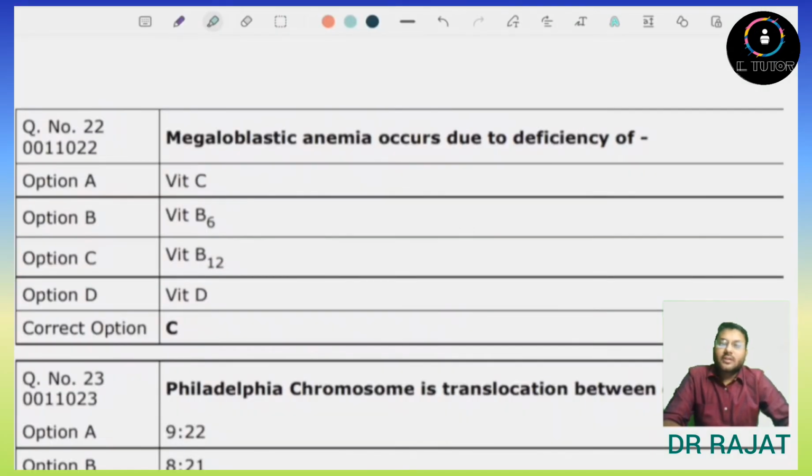Now next question is megaloblastic anemia occurs due to deficiency of. So this is a direct question. We know that megaloblastic anemia occurs due to the deficiency of vitamin B12, and also it can occur due to the deficiency of vitamin B9, which is folic acid. So the answer here will be option number C.